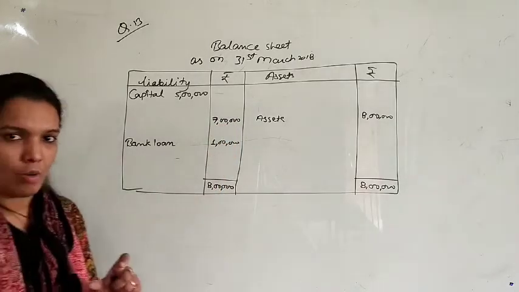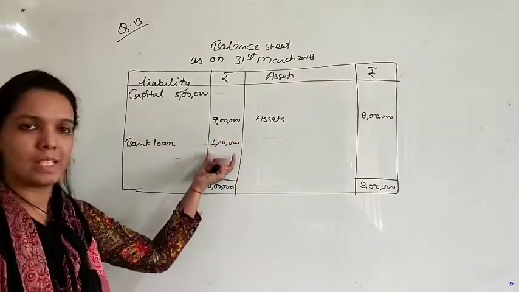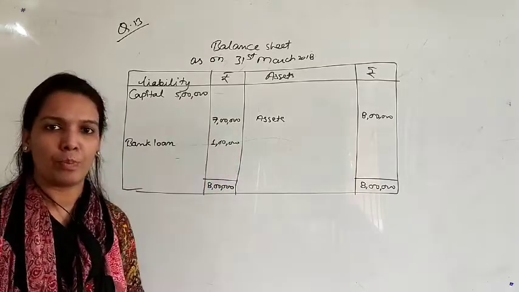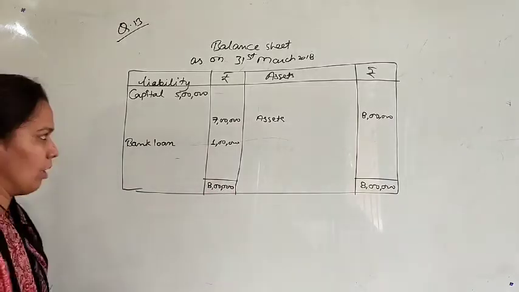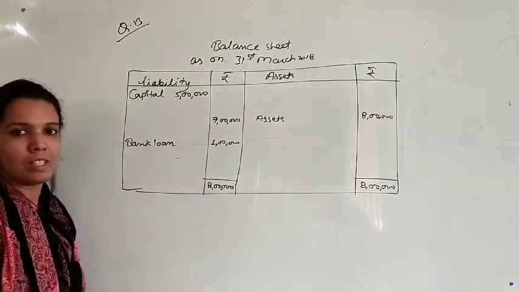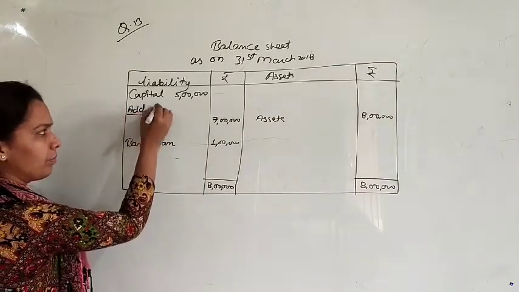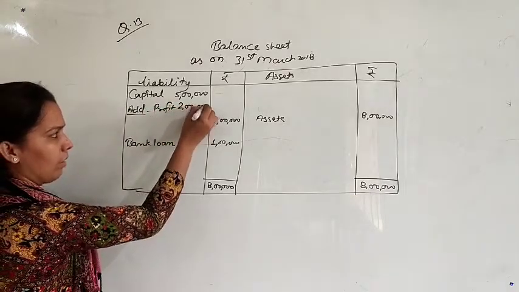As we studied in the accounting equation, assets are equal to liabilities plus capital. Liabilities are rupees 1 lakh, so capital will be rupees 7 lakh. So 7 lakh rupees is your closing capital, and 5 lakh rupees is the opening capital. The difference will be profit. So profit will be rupees 2 lakh.